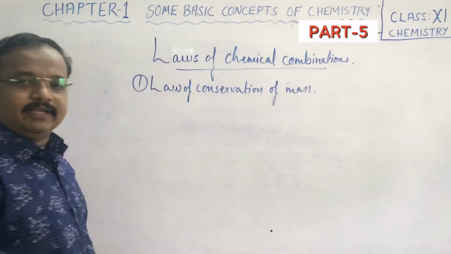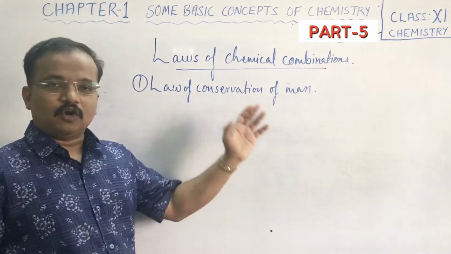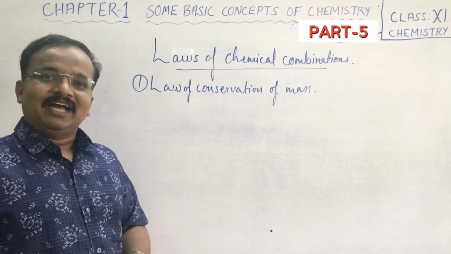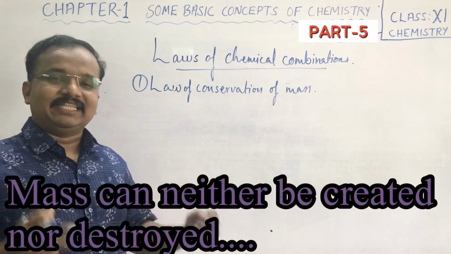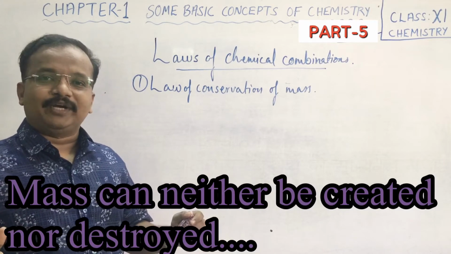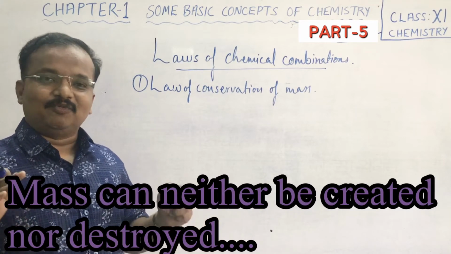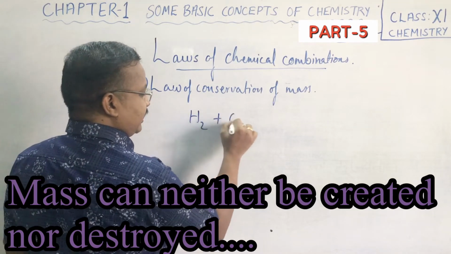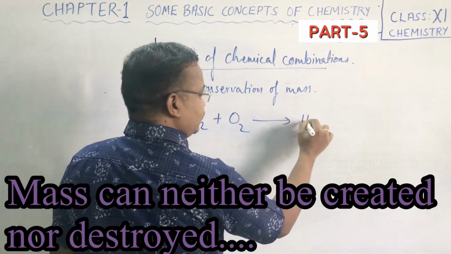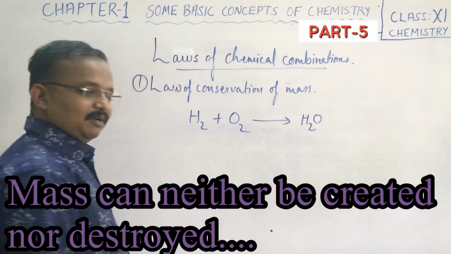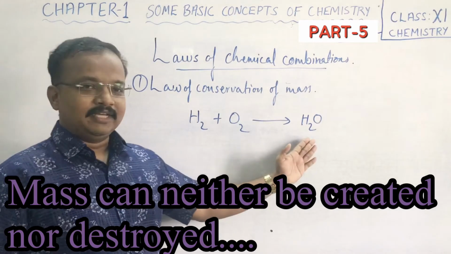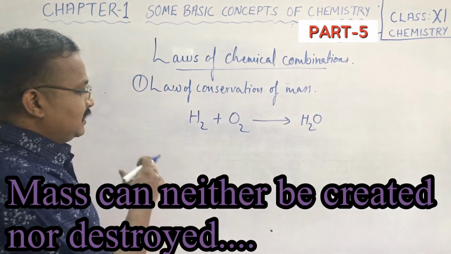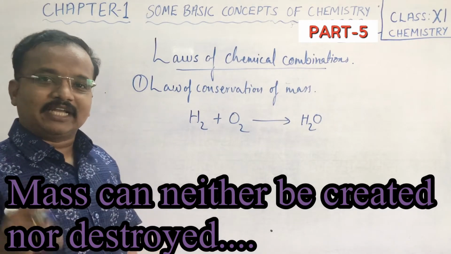This you have studied already in 9th standard. Children, can you tell me what is the law of conservation of mass? Yes, law of conservation of mass says that mass can neither be created nor be destroyed during a chemical reaction. What does it mean? During a chemical reaction, like hydrogen on reacting with oxygen produces water molecule. But when I write it this way, this is not following law of conservation of mass. Why? Because the mass is not getting balanced.